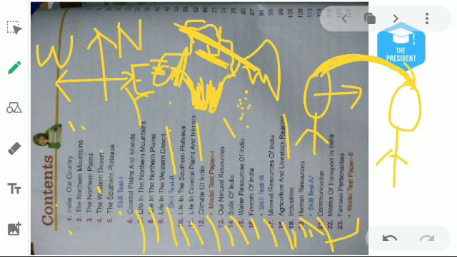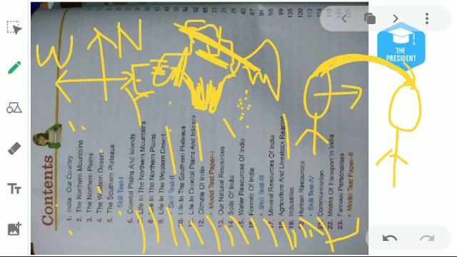Then chapter number 22 is about the means of transport in India. In the same way, if you want to go to your friend's home, there are so many ways you can go. You can go by roadway. You can go by airplane. You can go by water ships. So what are the different types of transport mediums?